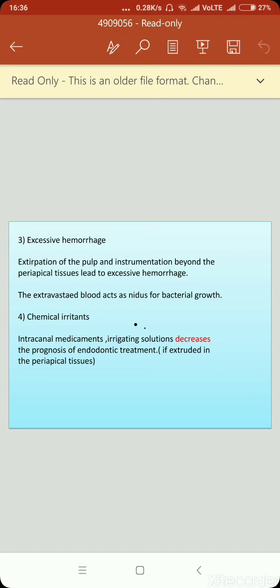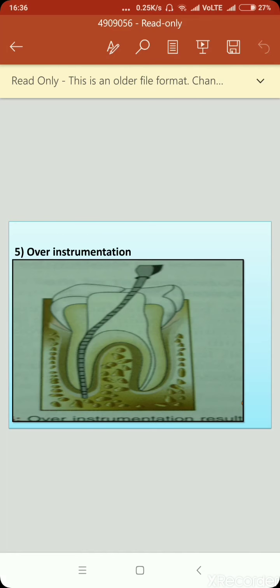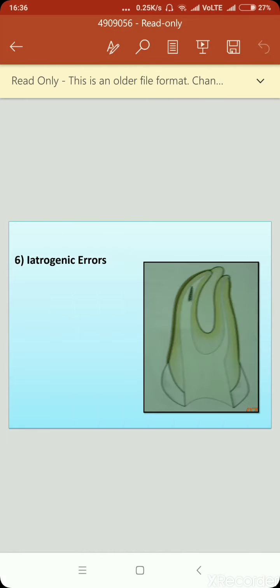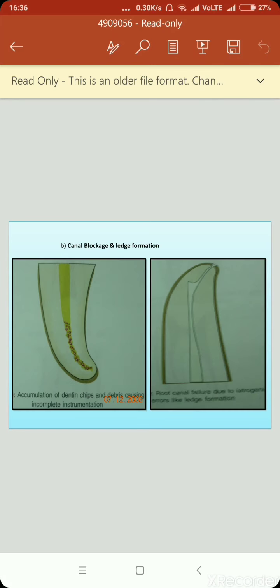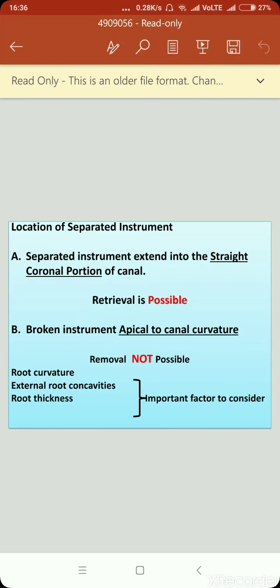Chemical irritants like intracanal medicaments, irrigating solutions decreases the prognosis of the endodontic treatment if extruded in the periapical tissues. Over instrumentation, iatrogenic errors, canal blockage and ledge formation, location of the separated instrument.